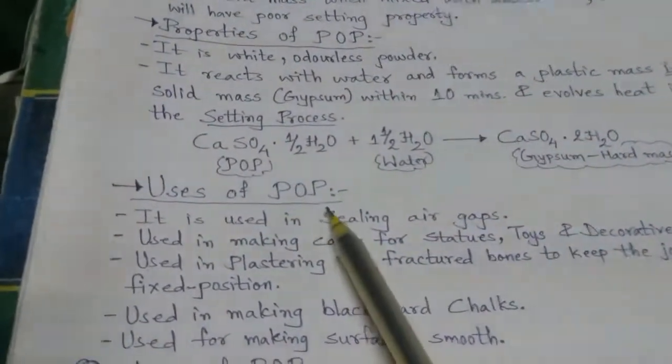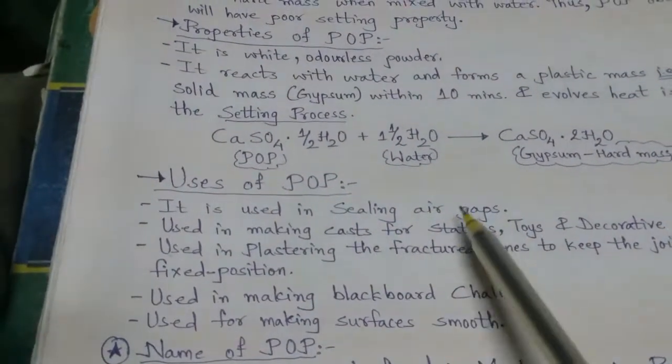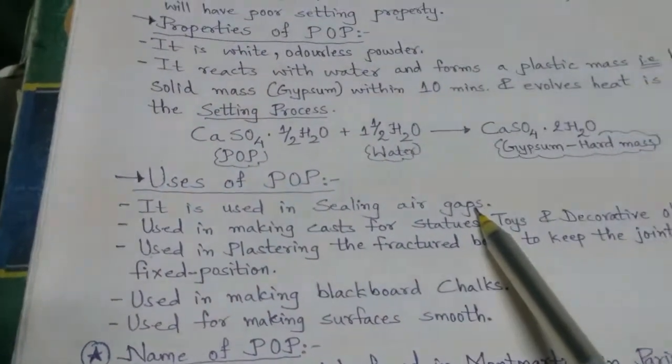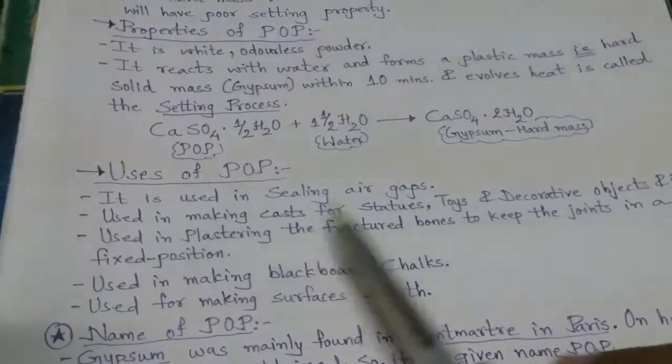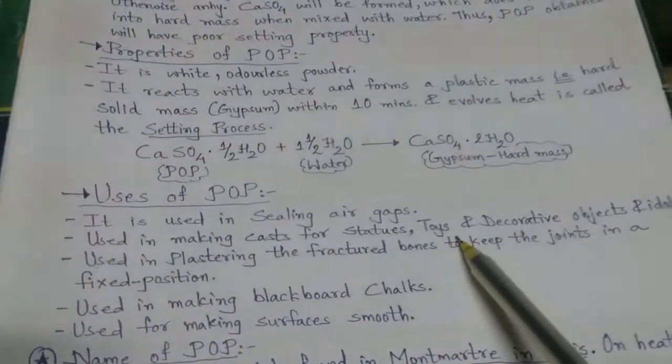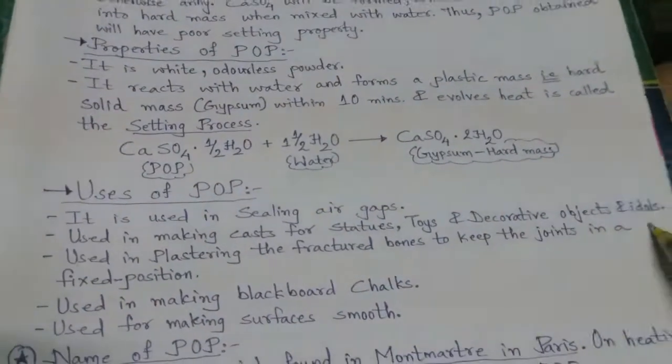What are the uses of POP? POP is used in sealing air gaps. Where there are air gaps, the sealing is done by POP. It is used in making casts for statues, toys, decorative objects and idols, that is murti.